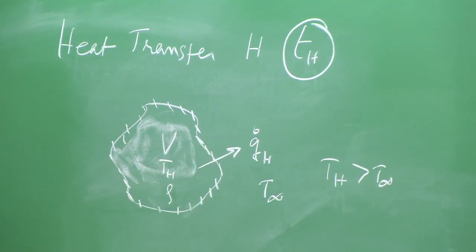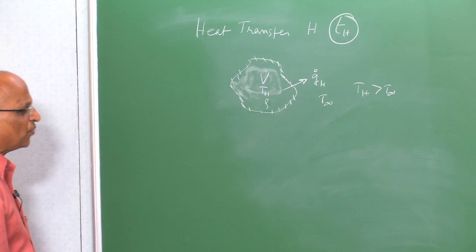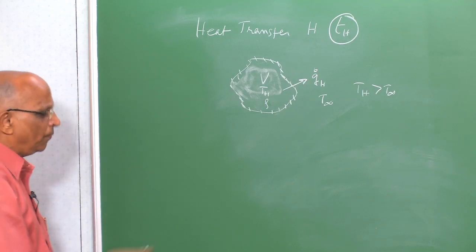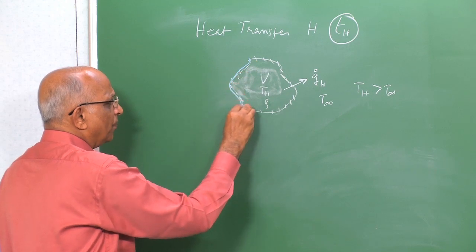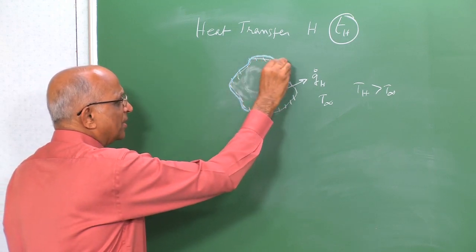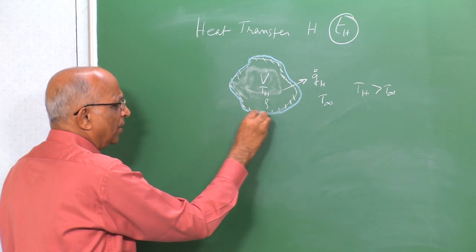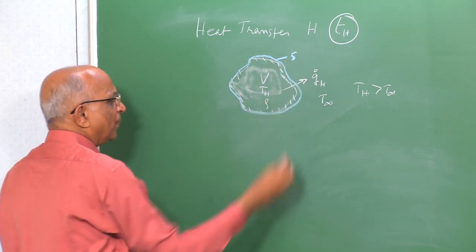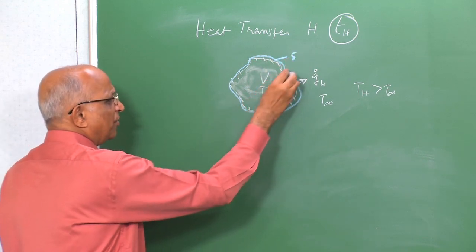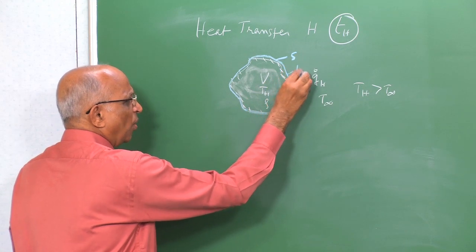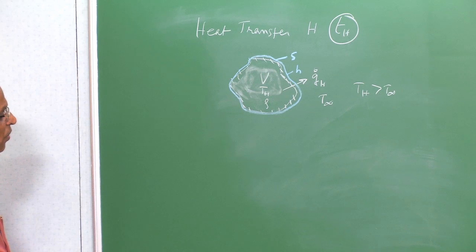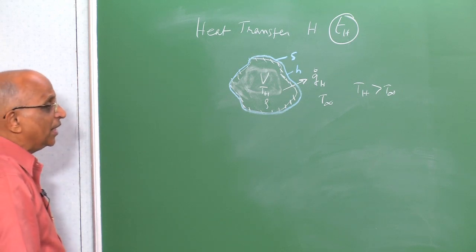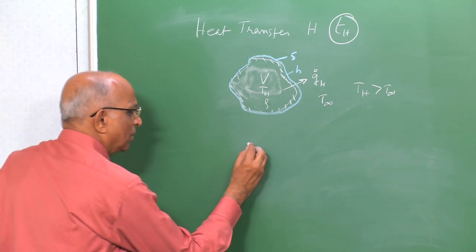Can I get an expression for Q dot H? Yes, we have been doing this, and what did we do? We had the boundary. At the boundary we said let the surface area of the boundary be S. Let the heat transfer coefficient at this surface be small h, so much watts per meter square Kelvin, and therefore, what is the rate at which heat is getting lost to the surroundings?